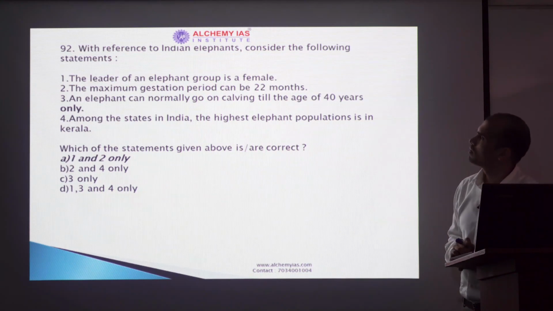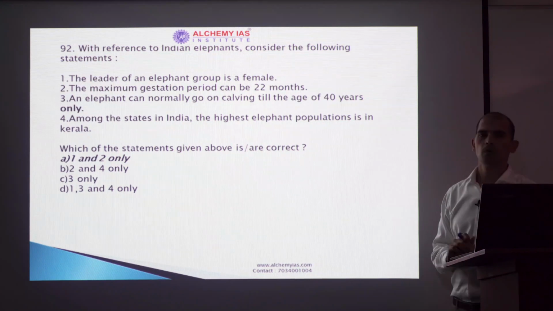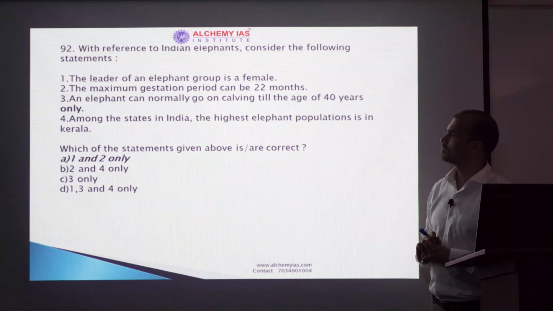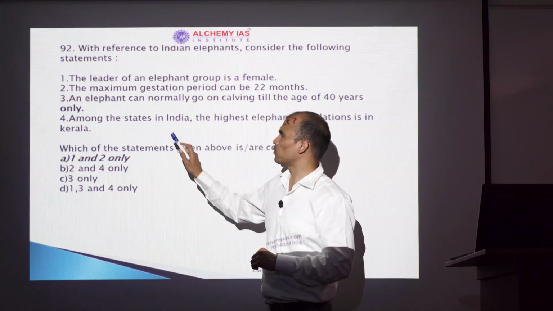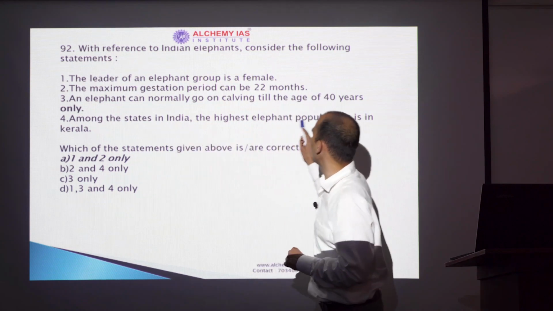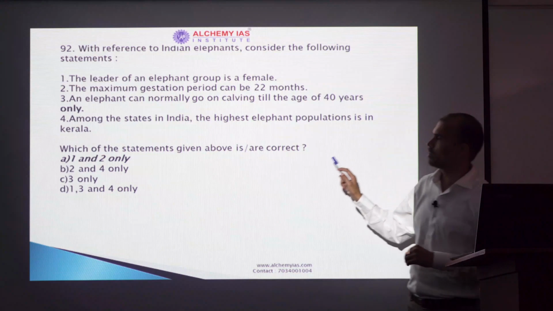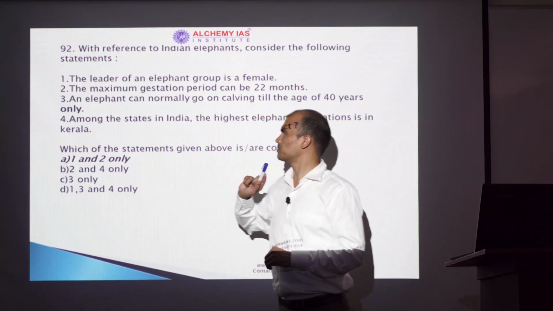Elephants, very much in the news because of some tragedies that happened in Kerala. Because of Botswana, there was killing of so many elephants. What information you may know in this part is that among states in India, the highest elephant population is in Kerala. No, it is in Karnataka. So 4 could have been ruled out. So now you have reached 50-50 between A and C.